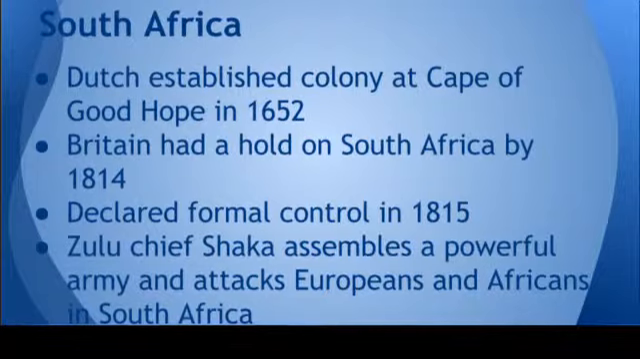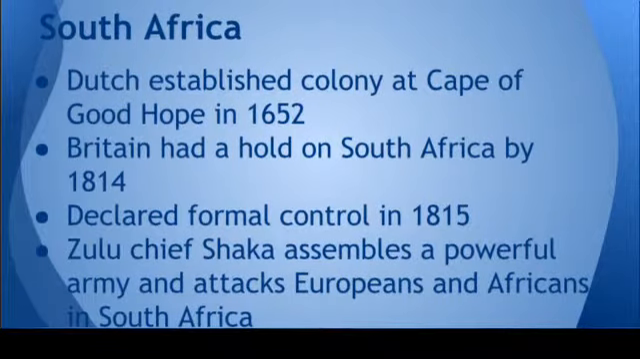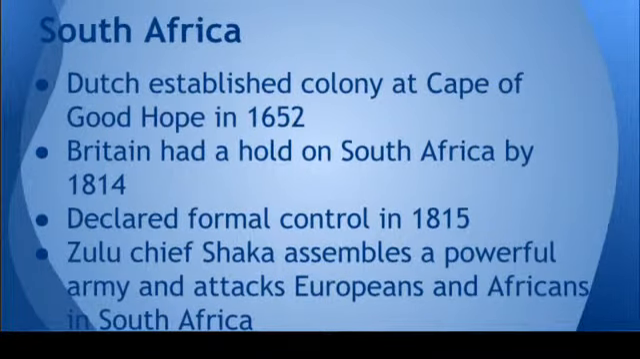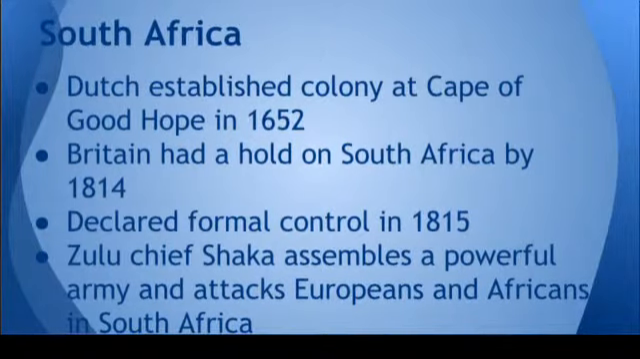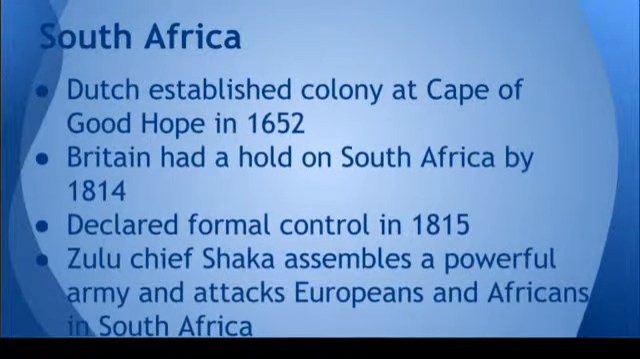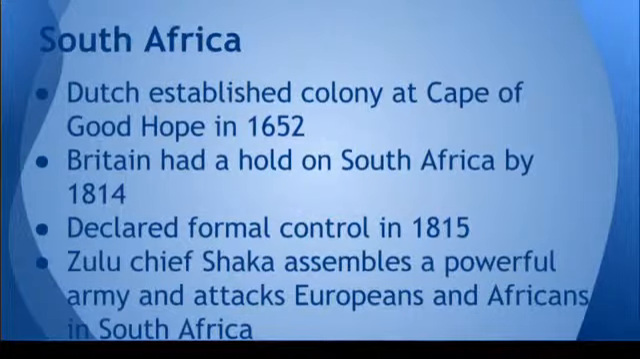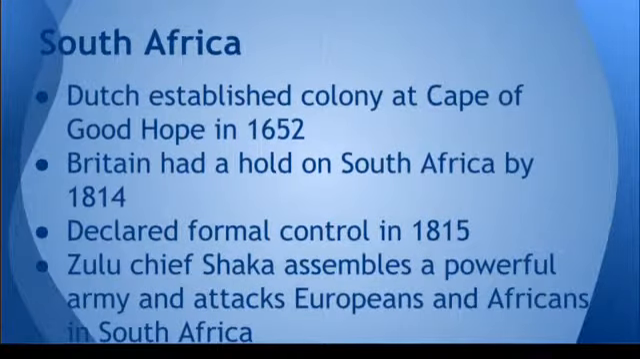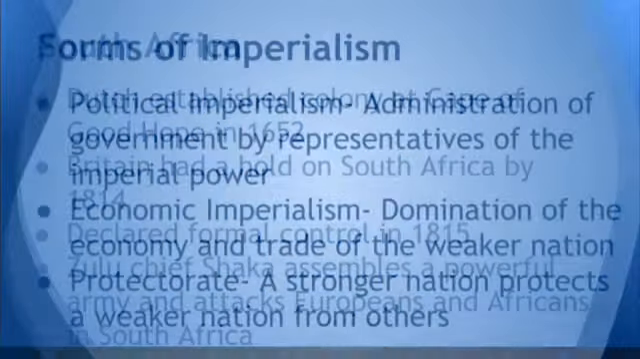South Africa. The Dutch established a colony at the Cape of Good Hope in 1652. Britain had a hold on South Africa by 1814 and declared formal control in 1815. The Zulu chief Shaka assembled a powerful army and attacked Europeans and Africans.